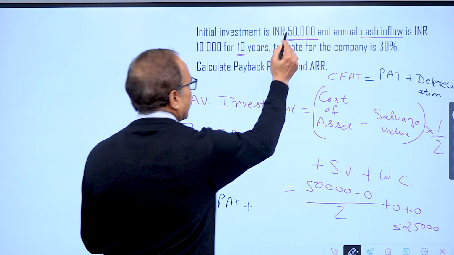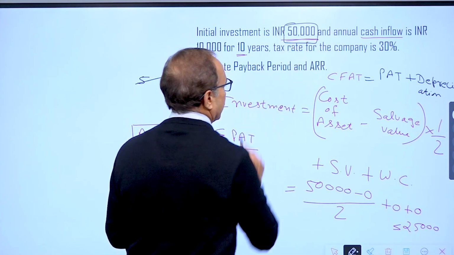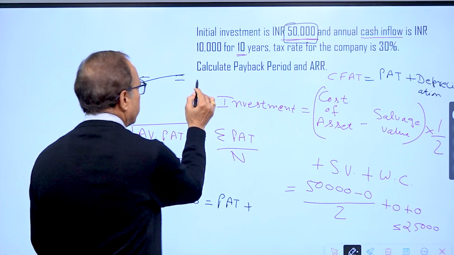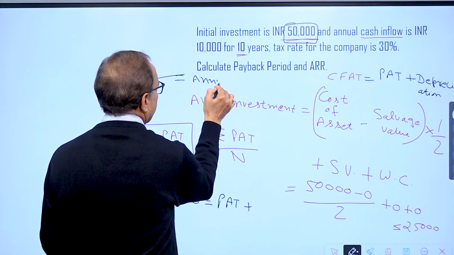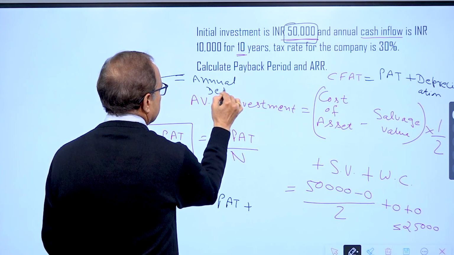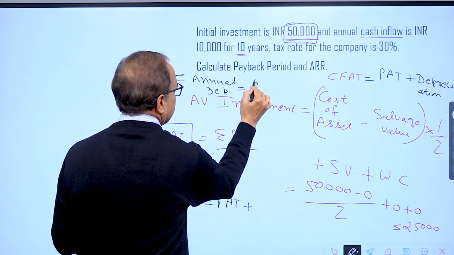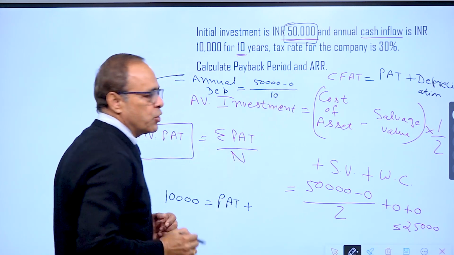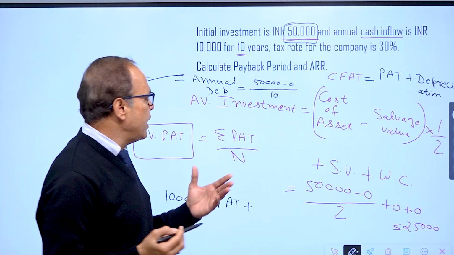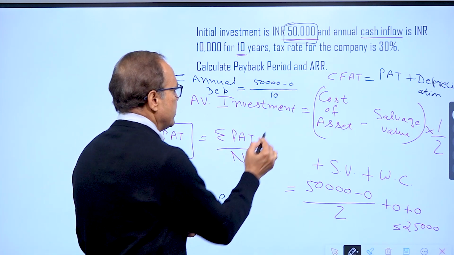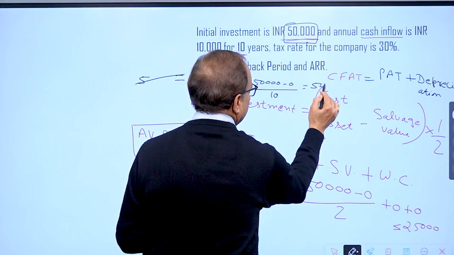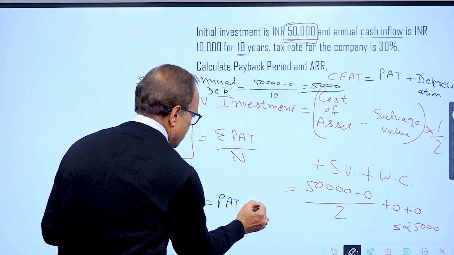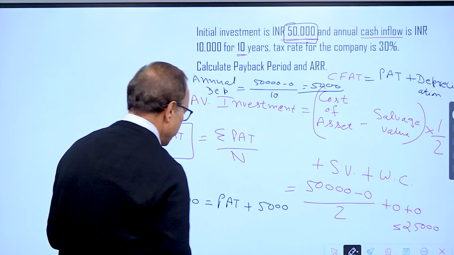Pay the attention. Cost of asset is 50,000, salvage value is 0 and life is 10 years. So annual depreciation is equal to cost of asset minus salvage value upon life. I hope you remember that formula, and by default we use straight line method. So in this case, annual depreciation might have been charged as 5,000 rupees.